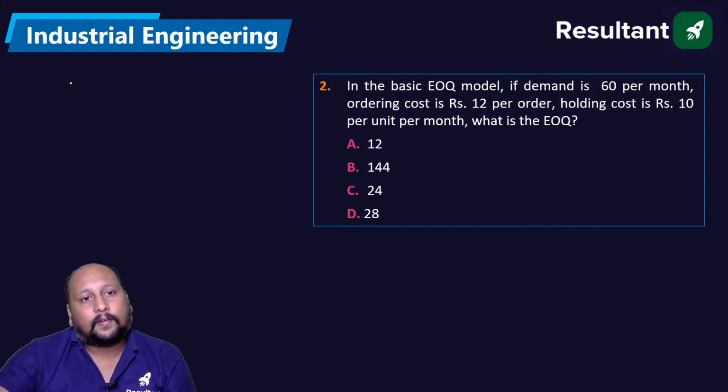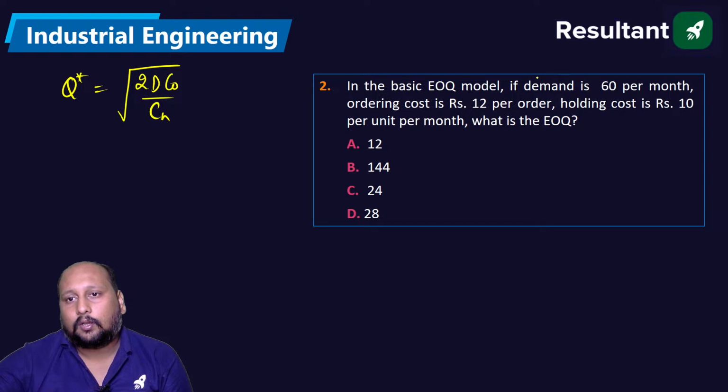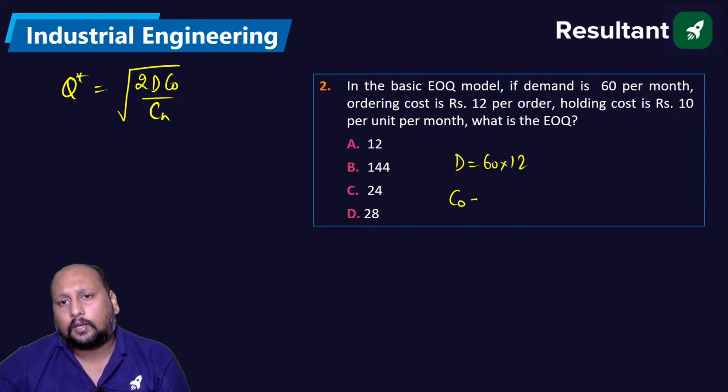Okay, so they're asking you what's the value of Q star. We know the formulation of Q star is root of 2DCO by CH, right? This is your monthly demand. We can convert it to annual demand by multiplying by 12. Ordering cost is given as 12 per order. So annual demand is 60 into 12. Holding cost is 10 per unit per month, so 10 into 12 will be the rupees per unit per year. Ordering cost is rupees per order.